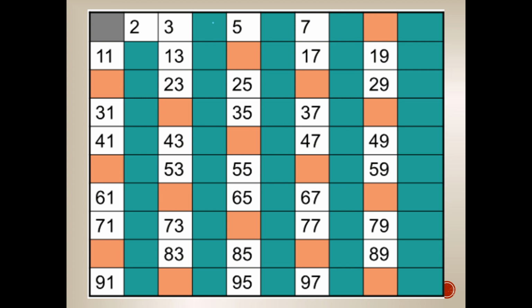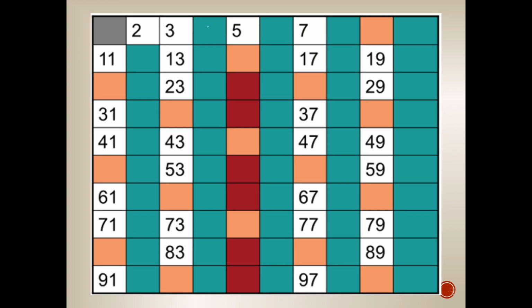Kaya nahawa naman si 4 kanina. So, we have 5 na lang. So, we keep it and cross off the multiples of number 5. So, we have 5, 10, 15, 20, 25, 30, so on and so forth. Okay? So, cross out na natin yan siya. So, ito lang yung mga naiwan.